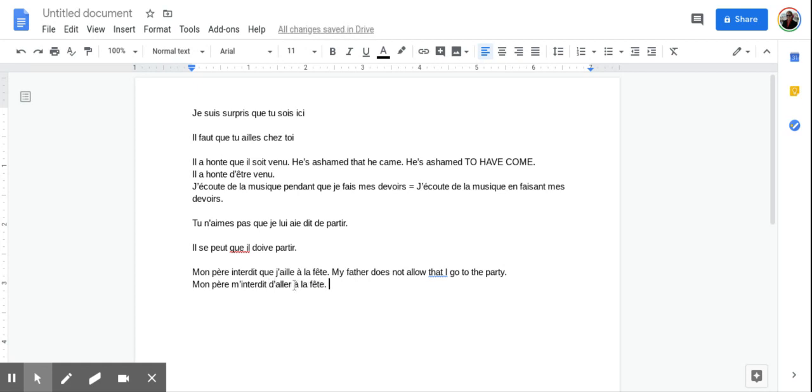So here's why we learned about all of these verbs followed by infinitives. Okay, interdire à quelqu'un de plus infinitive. So my father does not allow me to go to the party. And remember that exception I gave you.